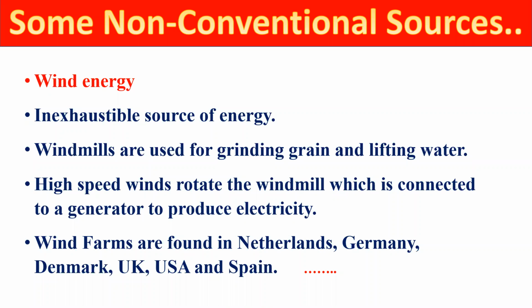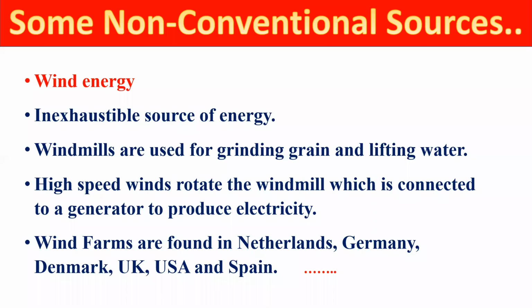So wind energy can be used to produce electricity, and this electricity can be used for many things, whatever the uses of hydroelectricity are. In India, we have a lot of wind farms, in Rajasthan and Gujarat. There people use windmills so that wind energy is converted into electricity, right students?